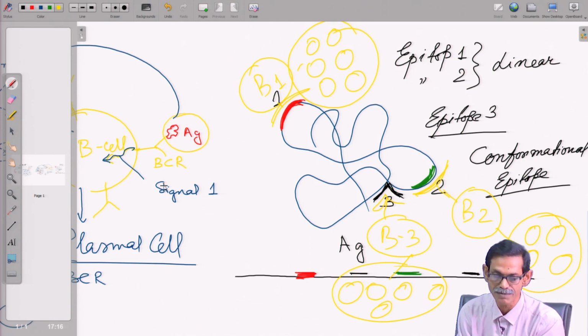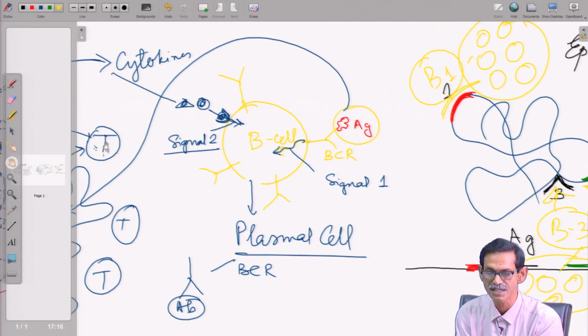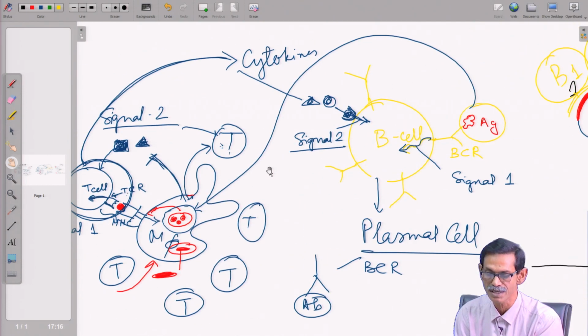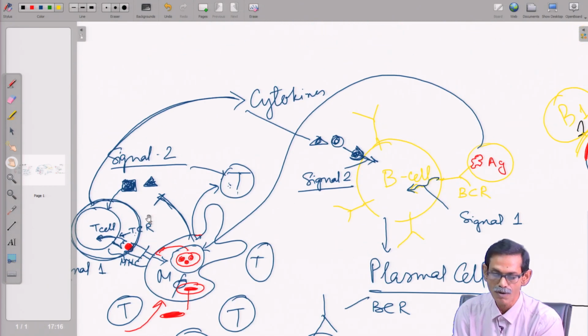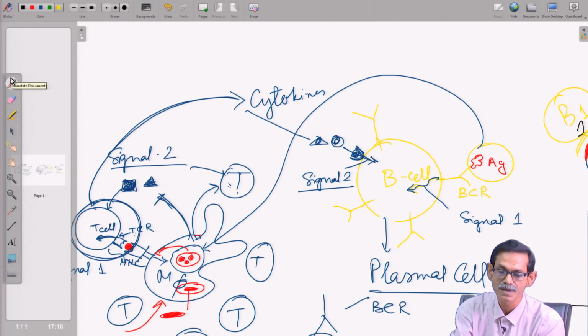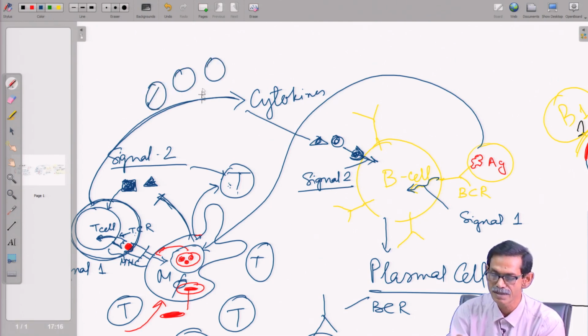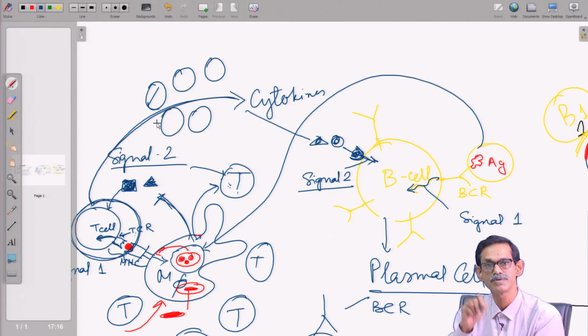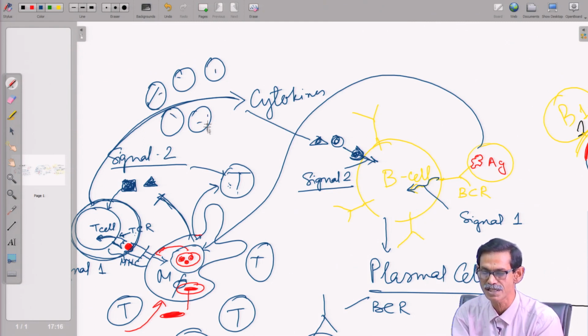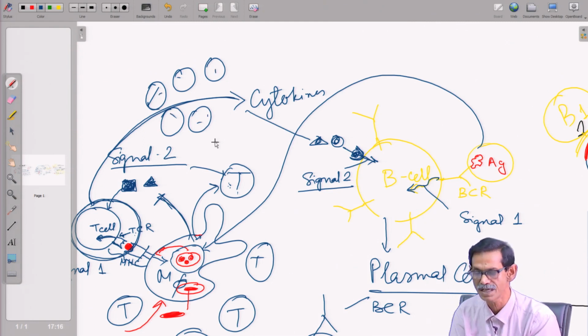One particular activated T cell, or one class of T cell, after activation will also multiply, as you remember in the dendritic cells they are multiplying.